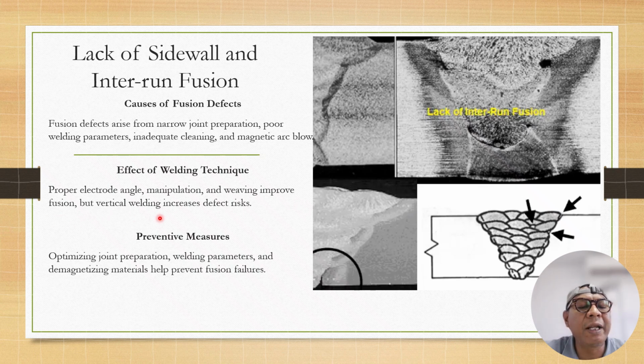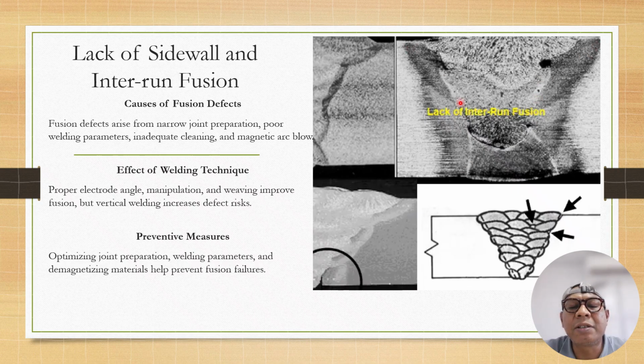But vertical welding basically increases defect risk. Preventive measures: optimize weld joint preparation and weld parameters, and demagnetize the material to help prevent fusion failure. So if you see this one, lack of interrun fusion, this one looks like a double V.